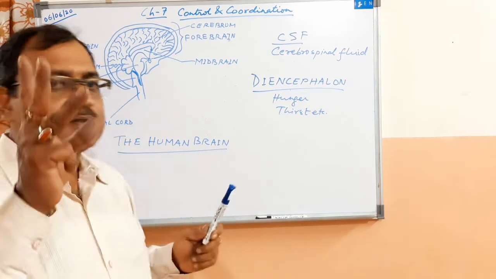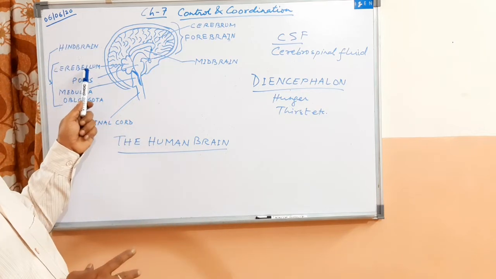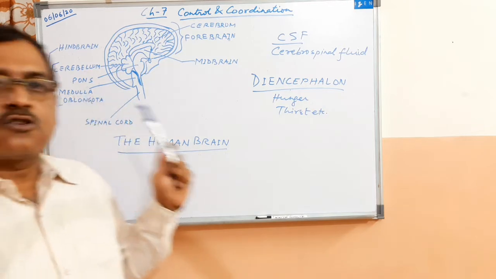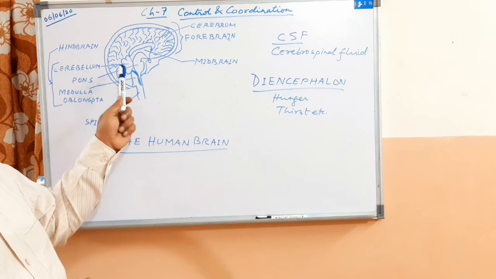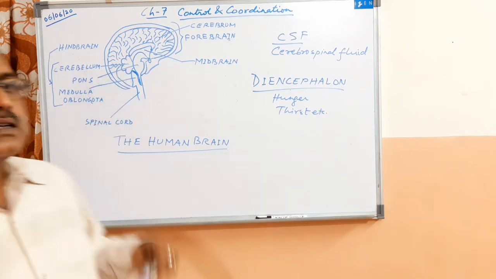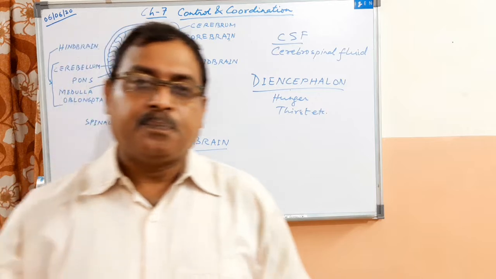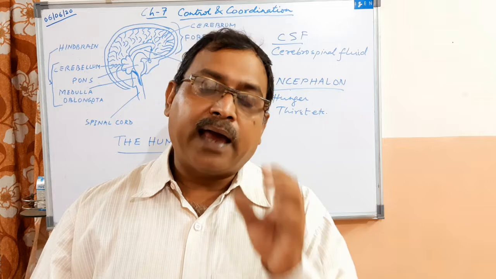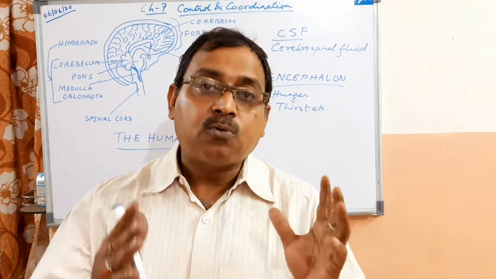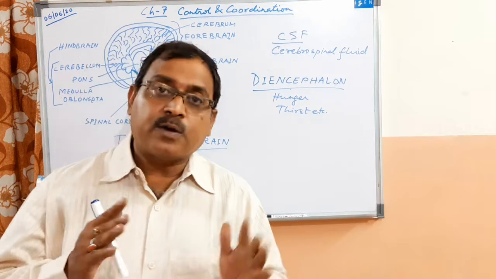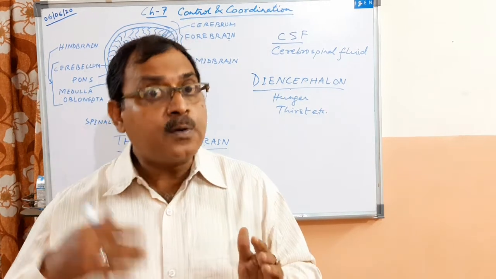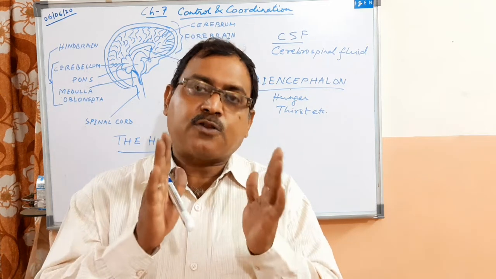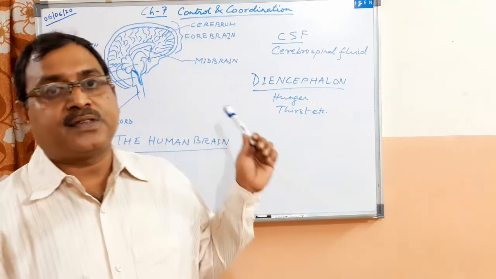Then comes the hindbrain, which is just below the cerebrum over here. Now the hindbrain has three parts: cerebellum, pons and medulla oblongata. This pons is actually called as pons varolii. Now this flower-like structure, this is the cerebellum. Its main function is to control balance of the body. How to maintain your posture when you are sitting, when you are standing, when you are running, when you are cycling, right? So your posture, your balance is maintained by the cerebellum.